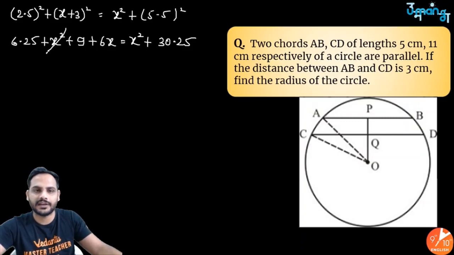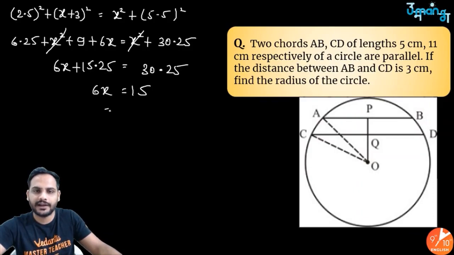Okay, now see, x² and x² got cancelled. Shift this, 6.25 plus 9 is 15.25. So 6x plus 15.25 is equal to 30.25. Shift it over there. So 6x is equal to 15 and x is equal to 15 by 6.